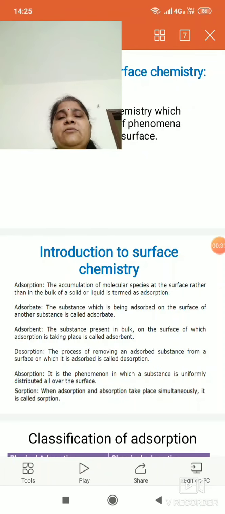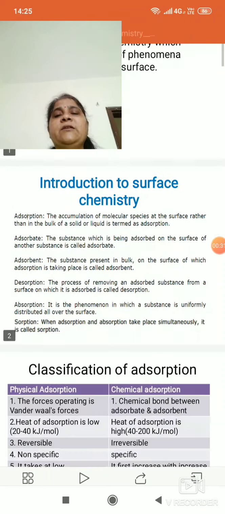About the colloidal solution, we studied what we mean by colloidal solution: the state of solution which cannot pass through a semi permeable membrane and in which the dispersed particle size is between 1 nanometer and 1000 nanometer. And then we already read the types of colloids on the basis of physical state of dispersed phase and dispersion medium. If the dispersed phase is solid and dispersion medium is solid, it is called solid sol. If it is solid in liquid, it is called sol, and if it is solid in gas, it is called aerosol.